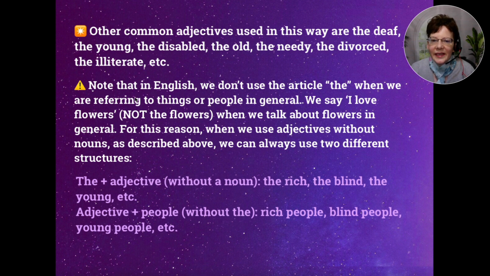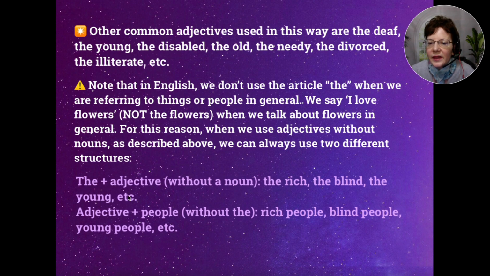Okay, note that in English, we don't use the article the when we are referring to things or people in general. We say, I love flowers, not I love the flowers, when we talk about flowers in general. So, for this reason, when we use adjectives without nouns, as described above, we can always use two different structures.